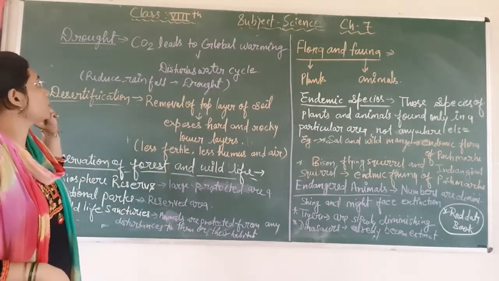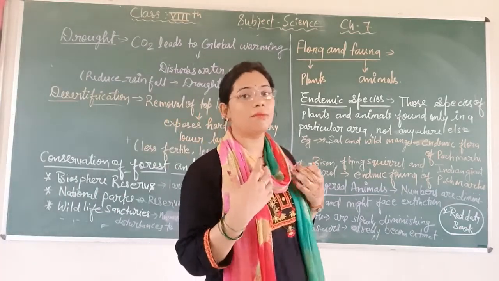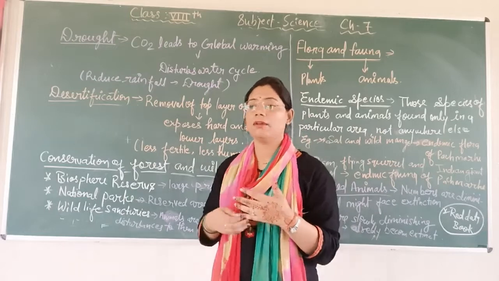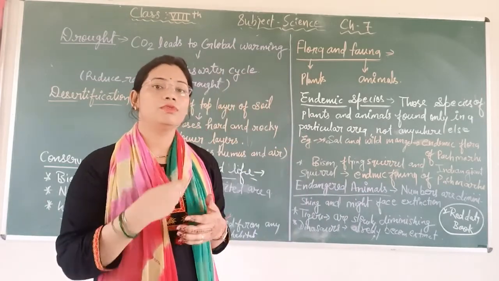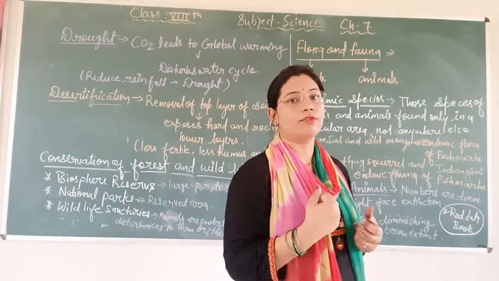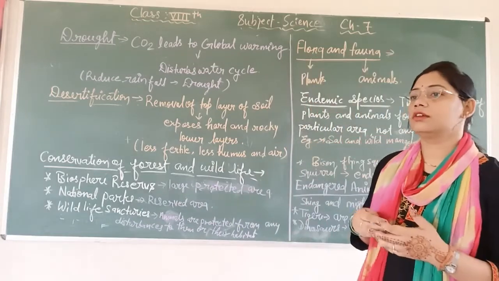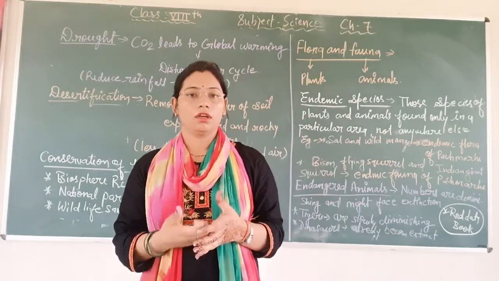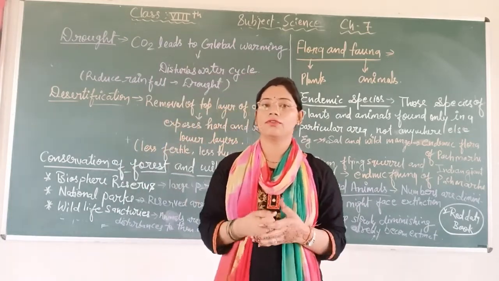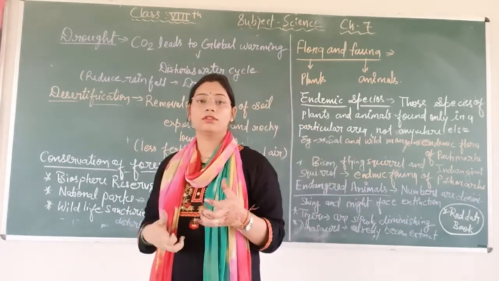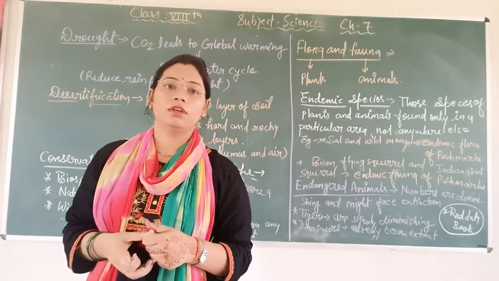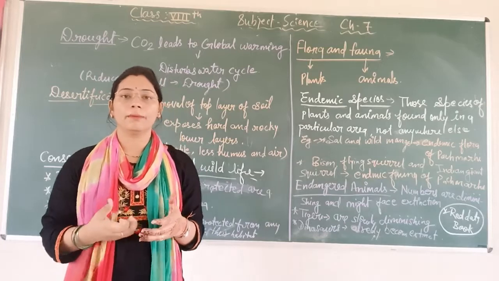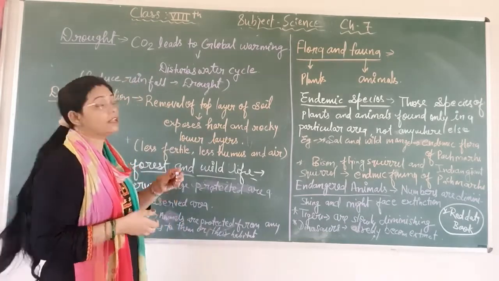So what is drought? Plants use CO2 in the process of photosynthesis. When deforestation happens, when we cut down the trees and clear the forest, then use of CO2 by plants will not happen.